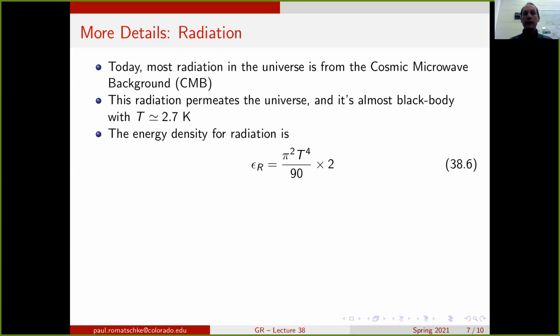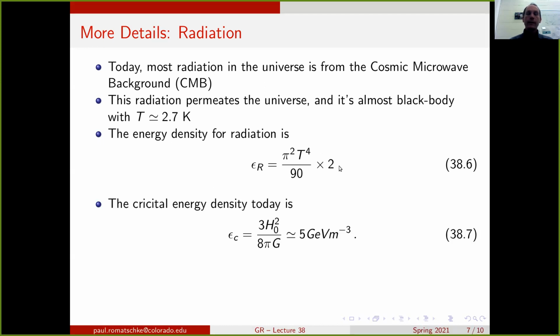For a black body radiation spectrum, the energy density is given by this law here, pi squared T to the fourth over 15, times 2 because of the two polarizations of the photons. That is one part that we need to calculate omega radiation. The other part is the critical energy density. For that, we plug in today's Hubble constant, for which we have observational data. We find that the critical energy density today is about 5 GeV per cubic meter.